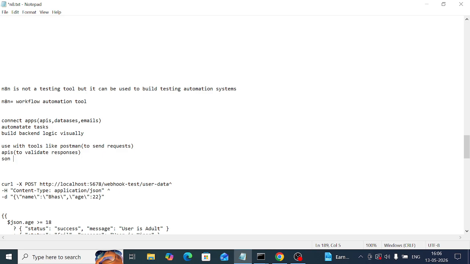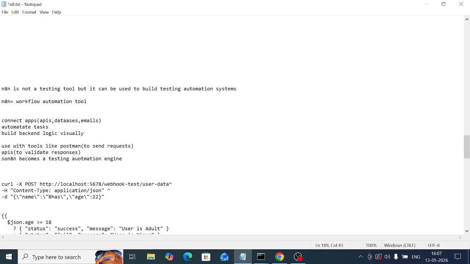So n8n becomes a testing automation engine.